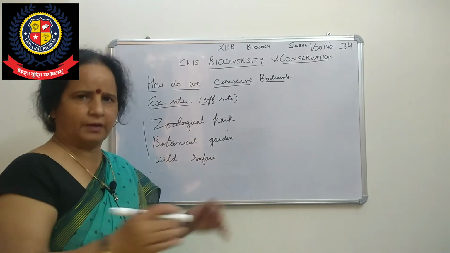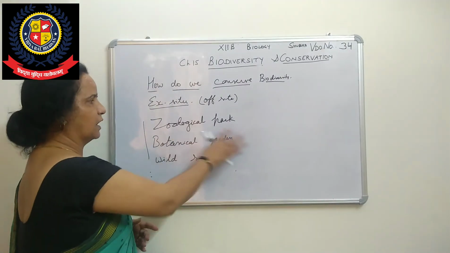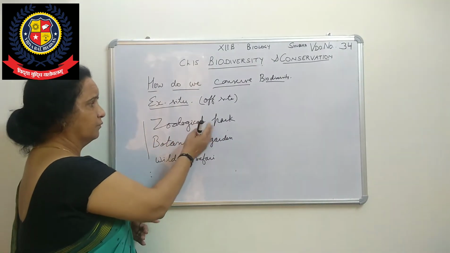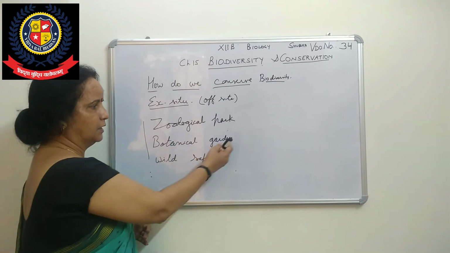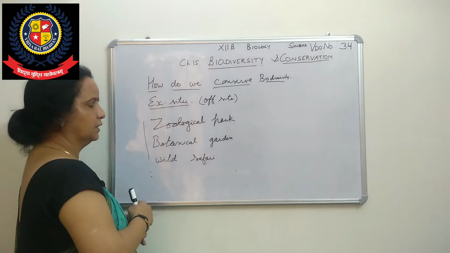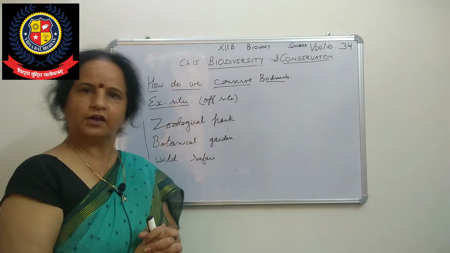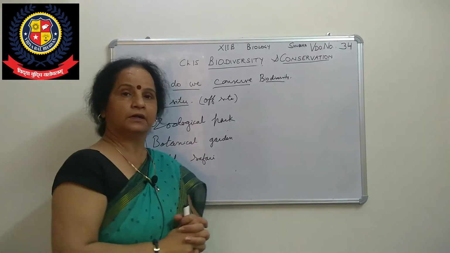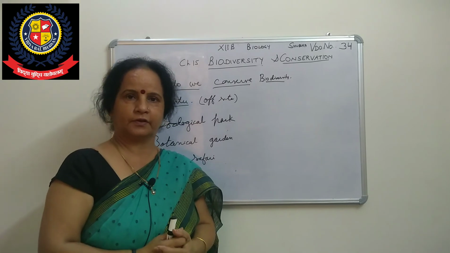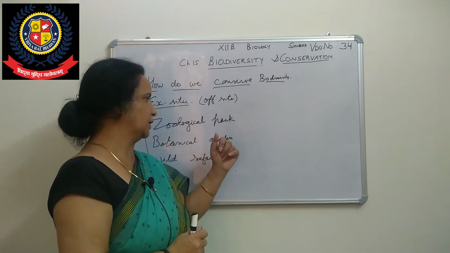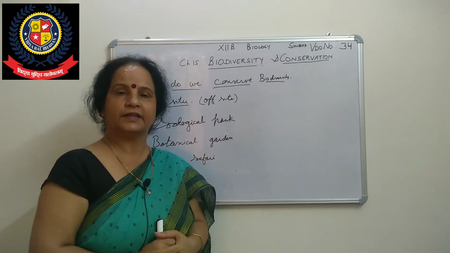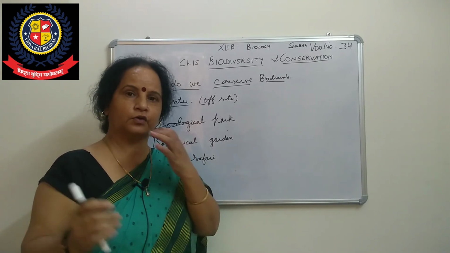So now that will also be affected. So then we are taking away. Animals we are keeping in a zoological park, plant species in a botanical garden, or wild safari, and only for those endangered species. Nowadays it is more advanced. In a zoological park or botanical garden, advanced technology is there.